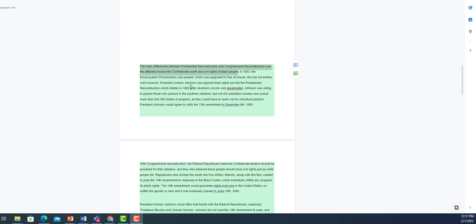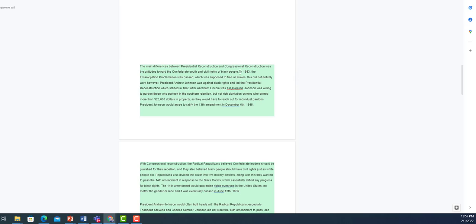So here we have a response that did earn quite a bit of credit for their post. The main difference between presidential reconstruction and congressional reconstruction were the attitudes towards the Confederate South and civil rights of black people. That's an excellent generalization right there, and then it goes on to back it up, right? It's concise, and it really gets to the heart of the differences and the attitudes between the two approaches of Reconstruction.